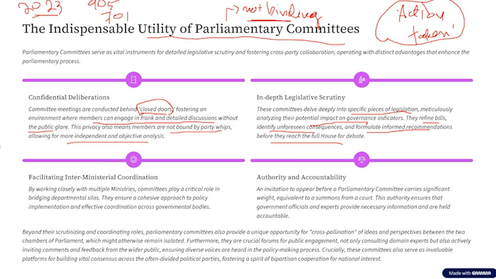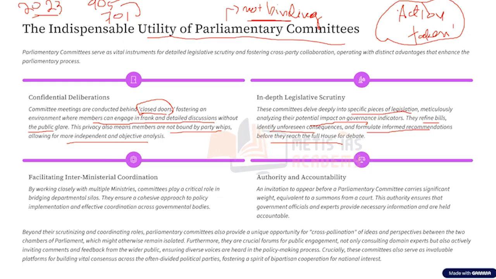Now, this fact came out when the estimates committee, one of the parliamentary committees, took up the matter and conducted a detailed analysis. Only then did this matter come out. So these are the utilities the parliamentary committees are going to bring.